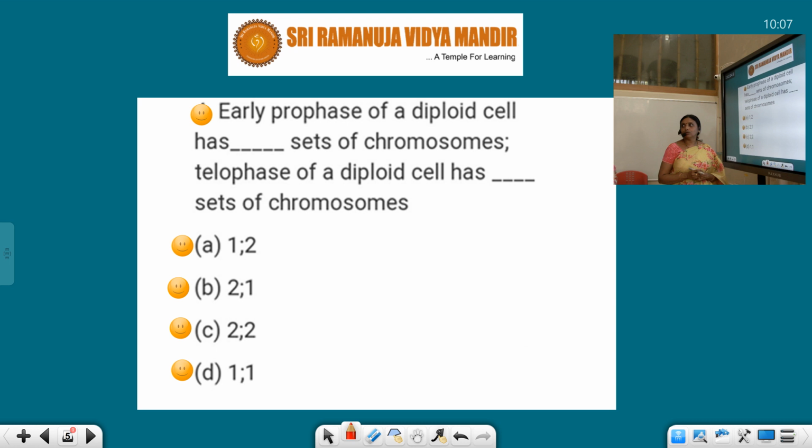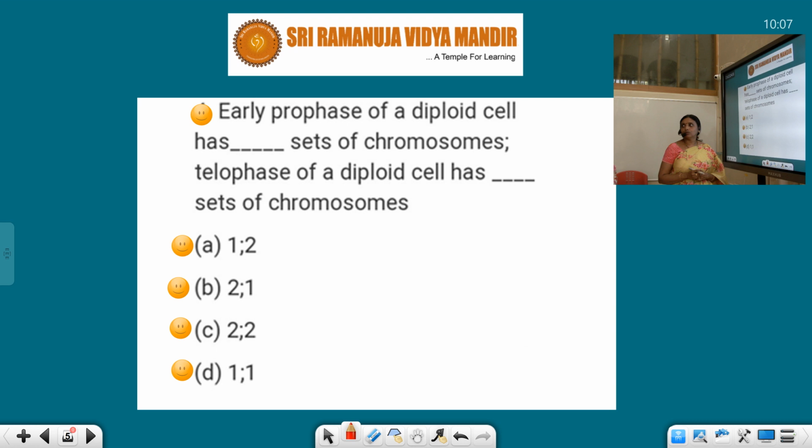So here, I think you can easily answer. Diploid means two sets, so 2, 2. C is the answer. When it is diploid, it has two sets of chromosomes, and telophase of a diploid cell also has two sets of chromosomes.